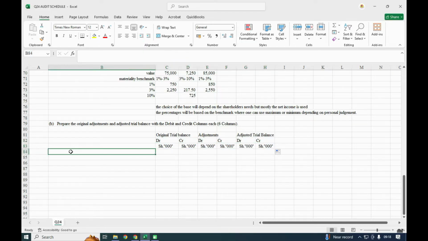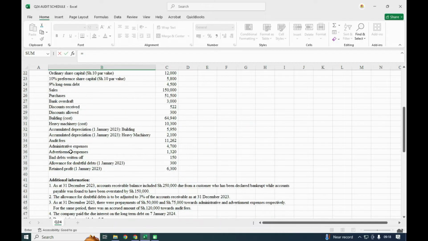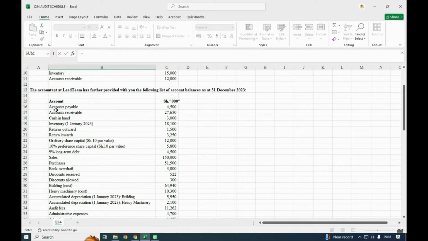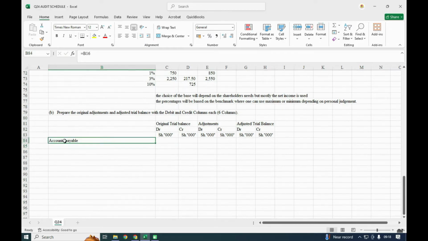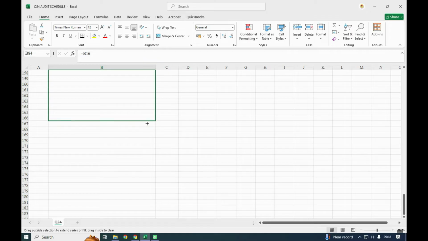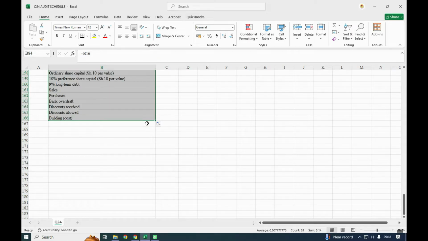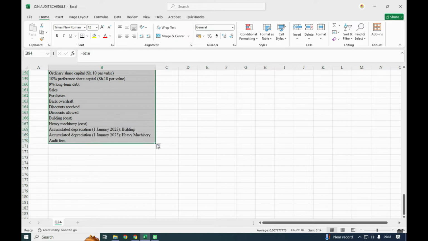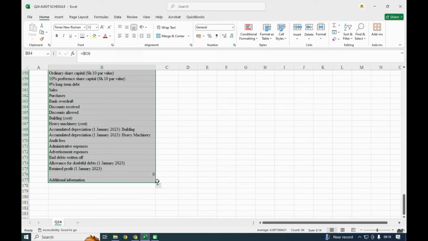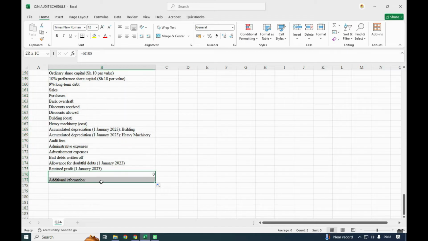So here we'll pick the values as they are here, starting with accounts payable, and I will drag this, up to building, audit fee, administrative, retained. Yeah, I think up to that is the end.